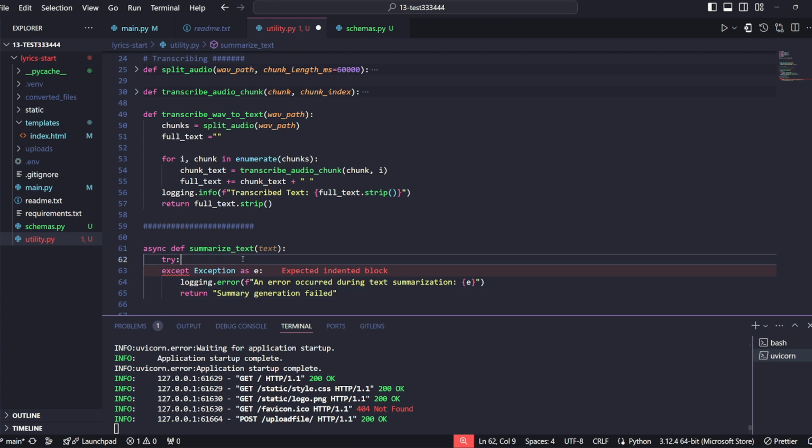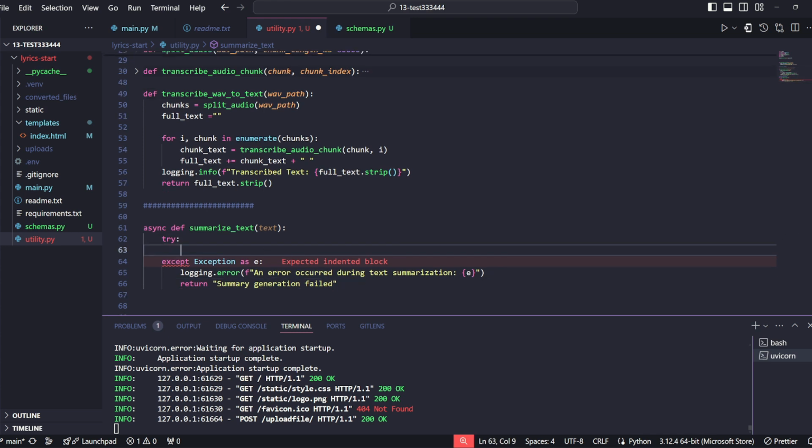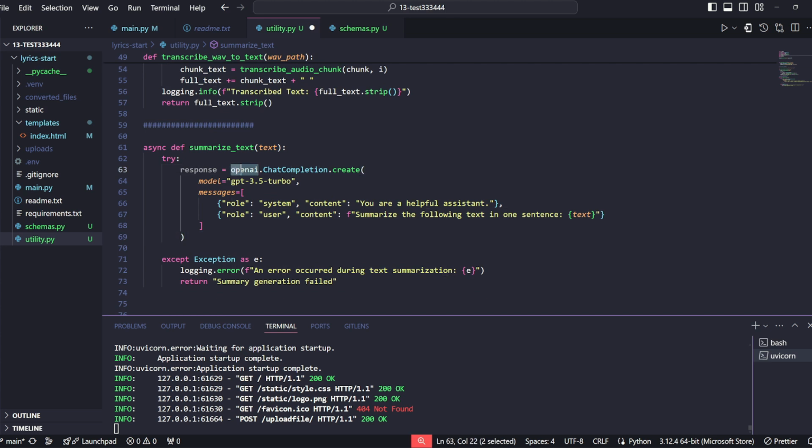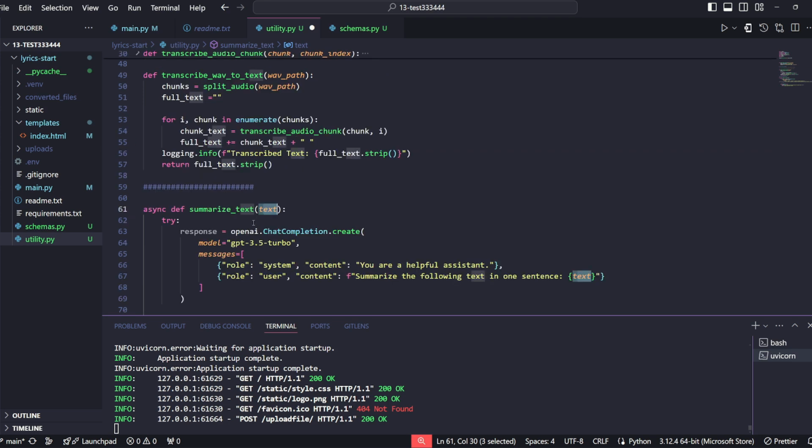That will suffice. So in our try, we will use something similar to what we have done before, and I'm just going to copy paste this particular response variable. So we are communicating with OpenAI's API. The model is ChatGPT 3.5 Turbo, and the prompt is just asking the OpenAI API to act as an assistant and summarize the following text in one sentence, and we are passing the variable of text, which, if you remember, in the parameter of this function is our audio transcription.